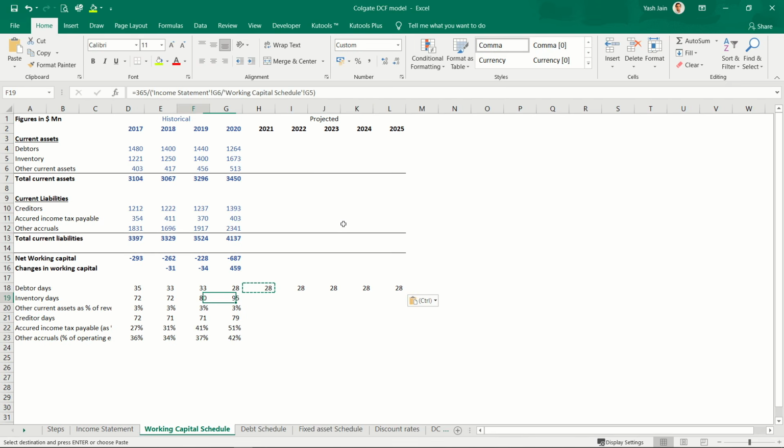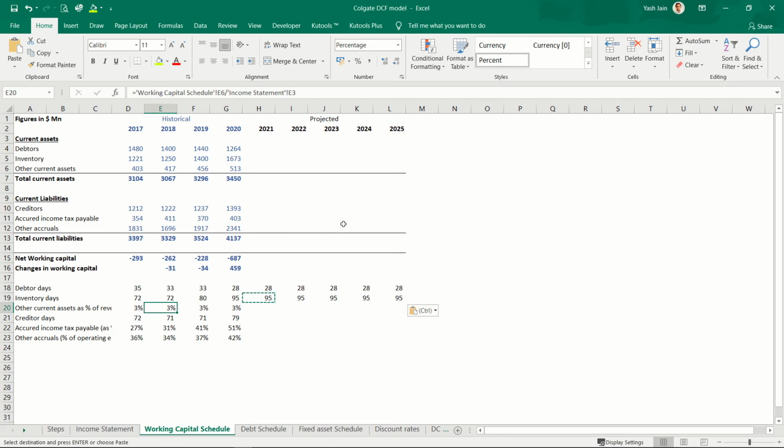And inventory days have gone up. My debtors are decreasing, my inventory is increasing. Does this tell me that I'm not selling goods on credit and because of that my sales is getting impacted? I think yes. So if my debtor days are going to remain on similar lines, I won't be able to churn out inventory at a faster pace. So I'm assuming it would be on similar lines, right?